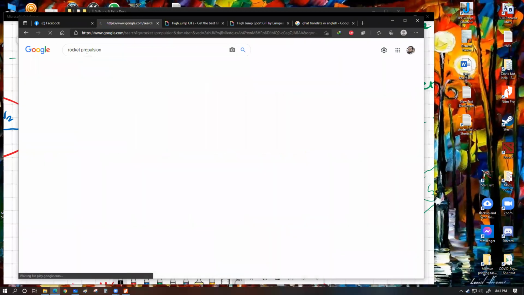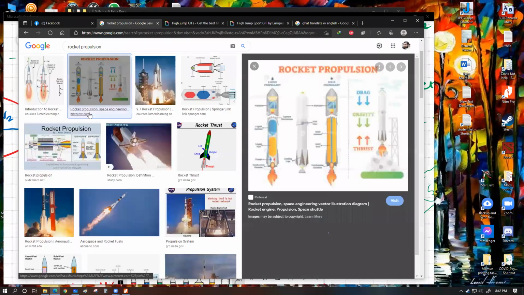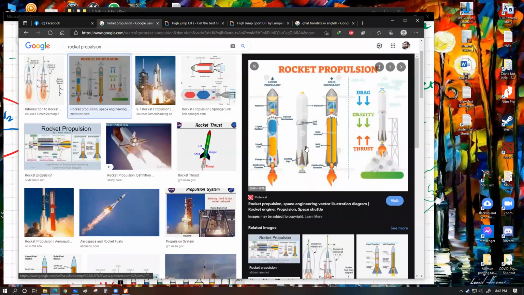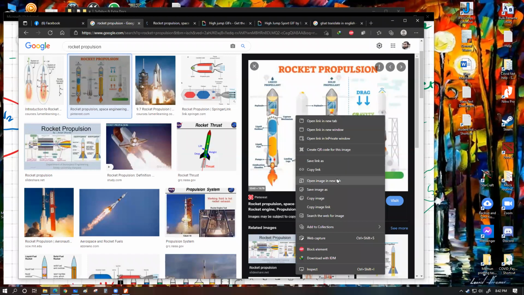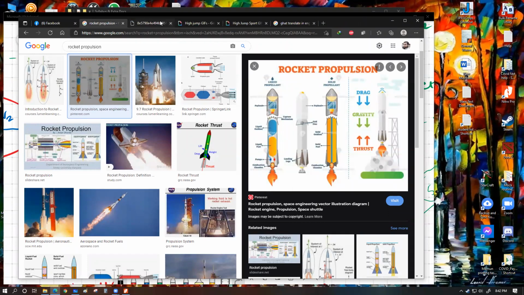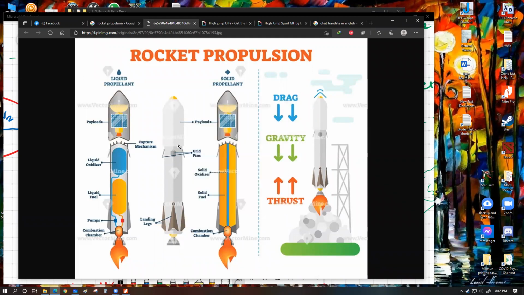Propulsion. Yes. Got it. Beautiful. So yeah, this is a very nice image. It's a large one. Might as well take it down there. Open image in YouTube, not the whole thing. So copy it. I don't have to copy it. You can see it already. I think you can see it, right?